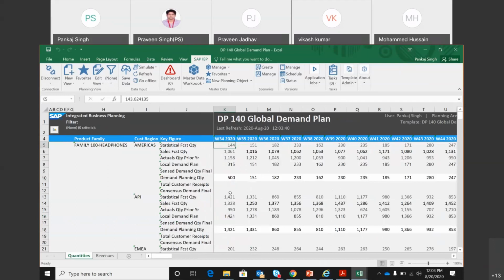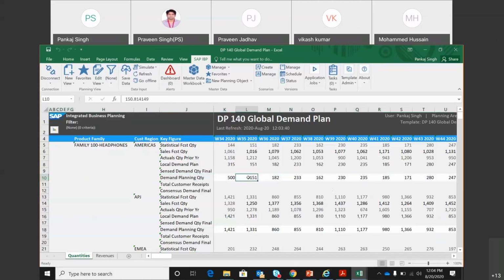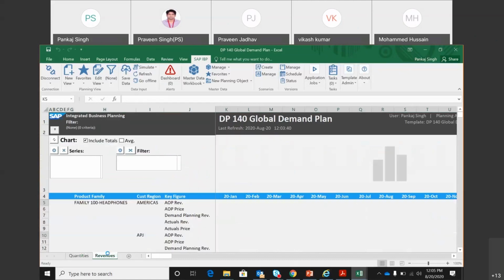Okay. So this is the last step in the demand planning process. Once we have got these numbers available, the planner who is working on these 4 templates finally arrives here, and this is the final key figure where he has the numbers available, and this will be released for supply planning. At this point, he can also take a look at the revenues. What is the revenue that he will be generating in future based on the forecast and the demand numbers that he has got.